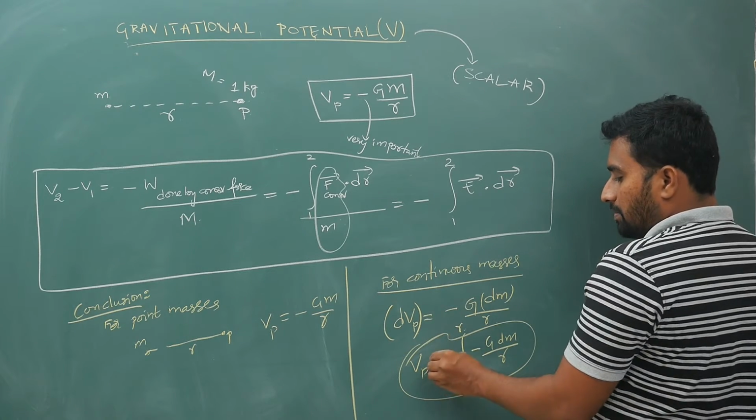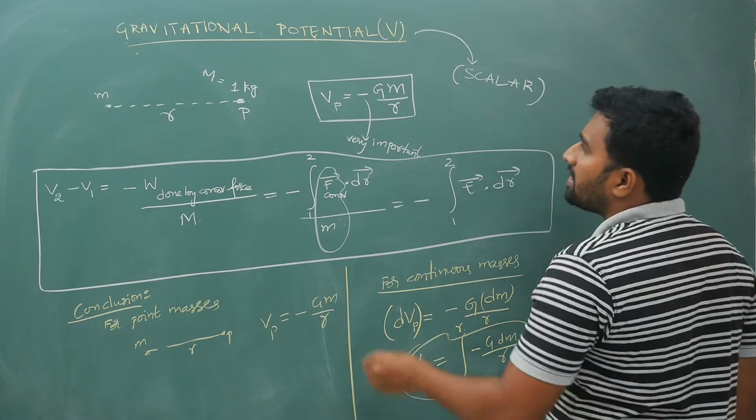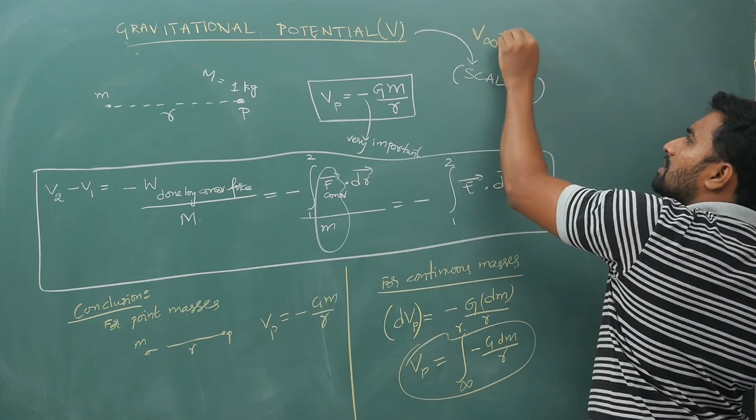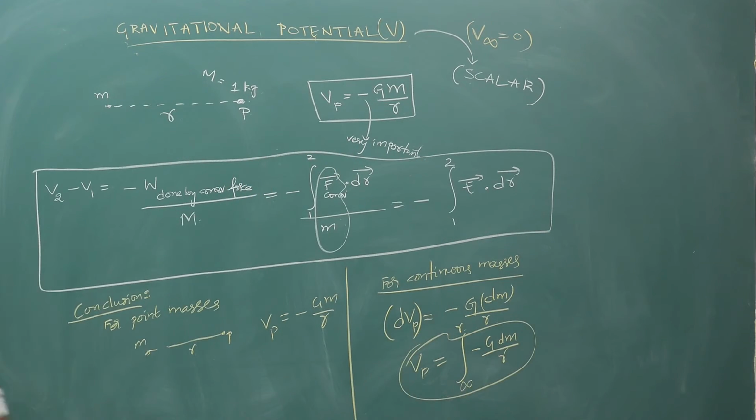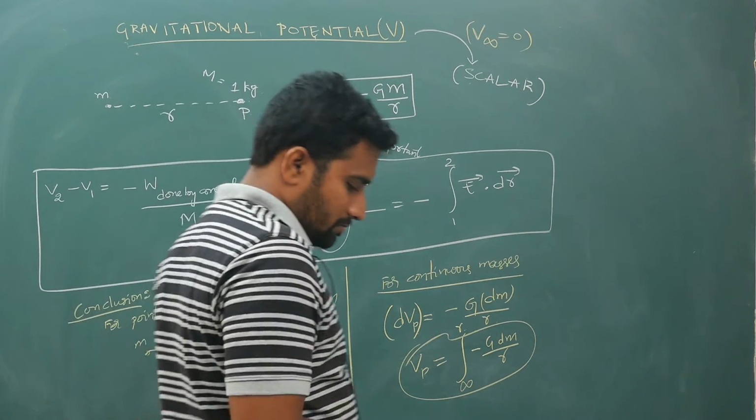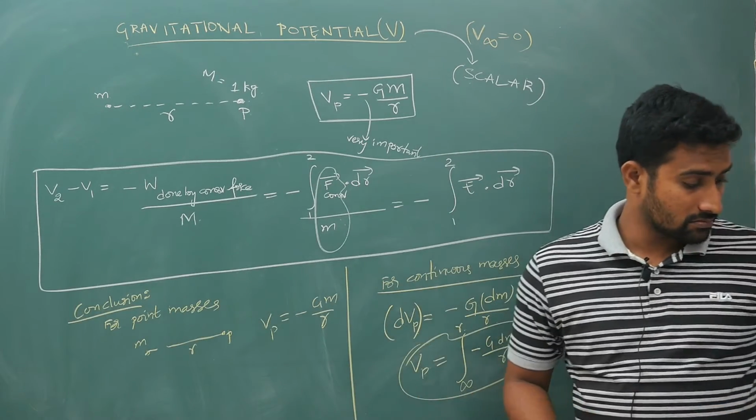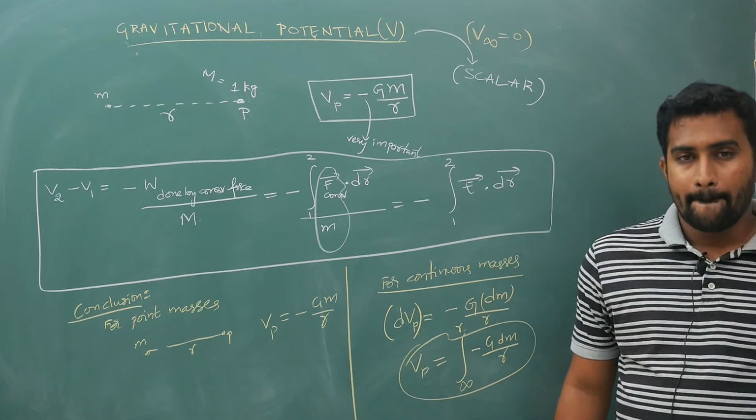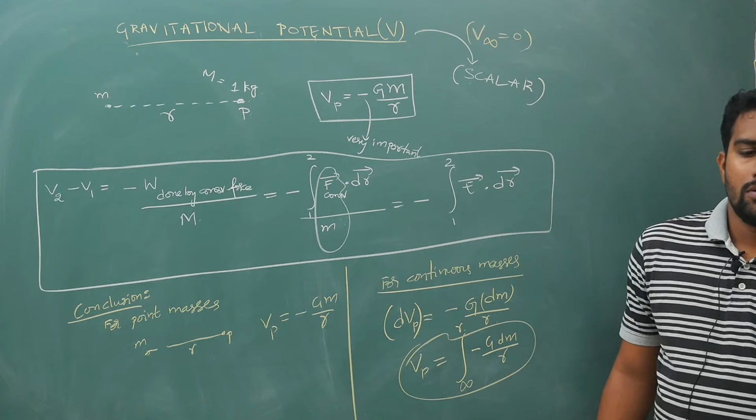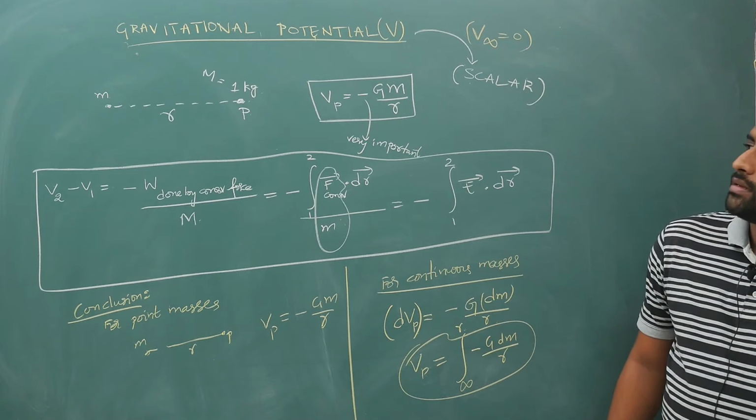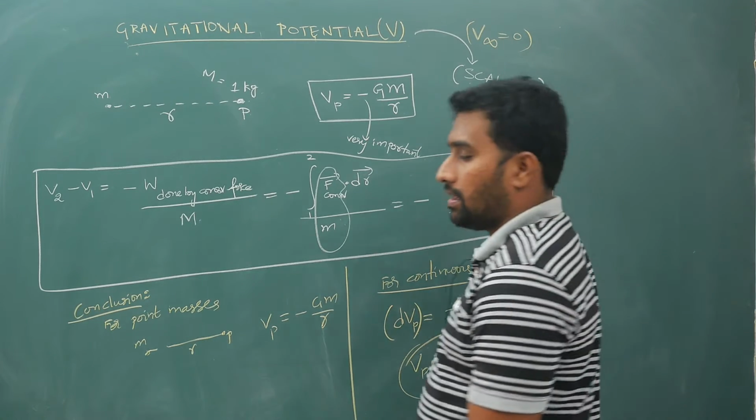Vp minus V infinity. Potential at infinity is also 0. Okay, right? Remember this stuff, very important. I will help you out, don't worry. Okay, copy this fast. I'll erase it. I am erasing.